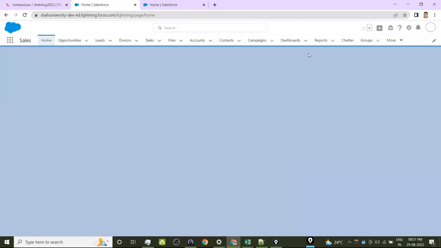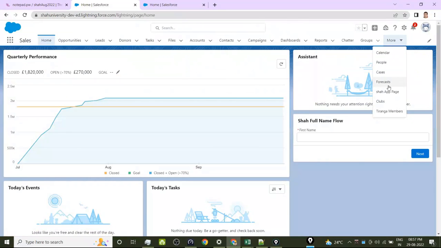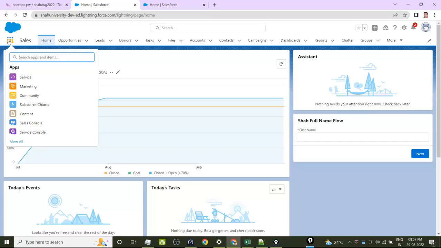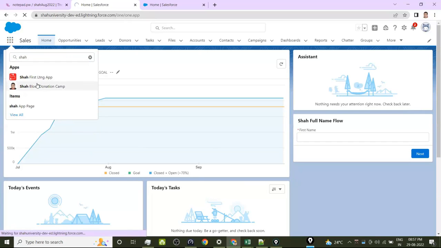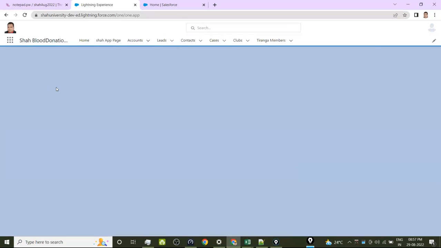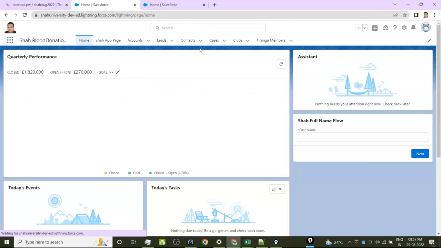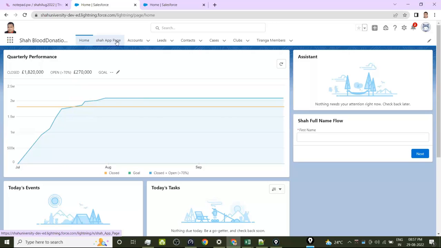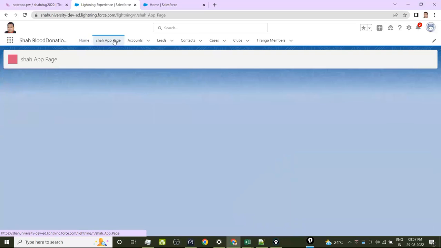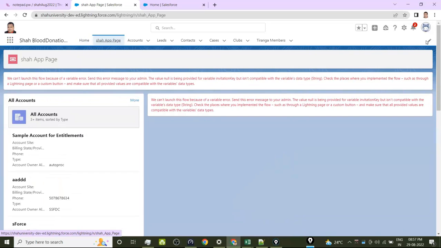So you have your item over there. Shah app page is there, right? Or if you move to Shah Lightning or blood donation, Shah app page is there, right? You can reorder by giving it.